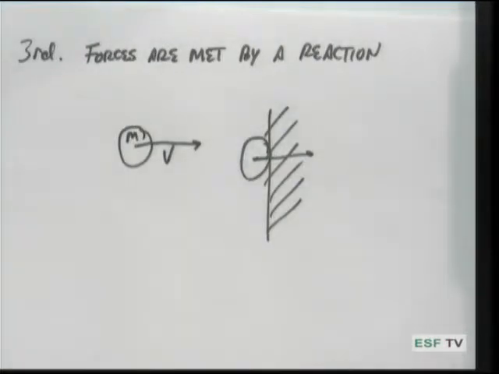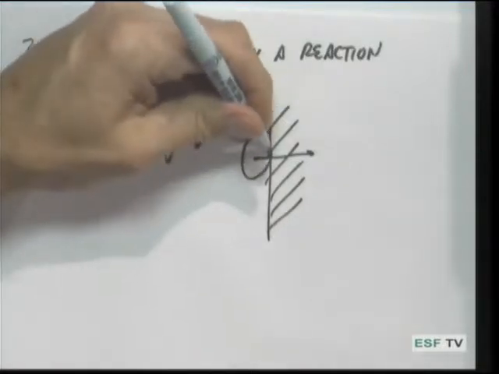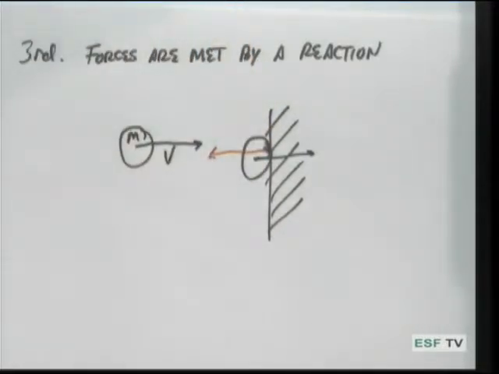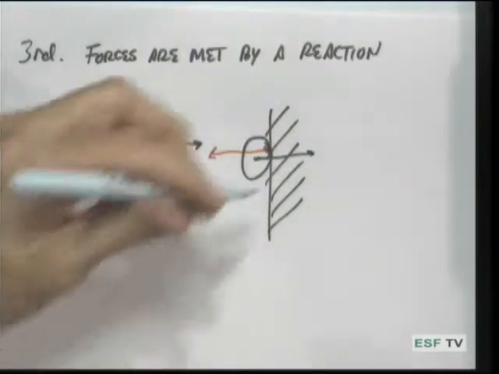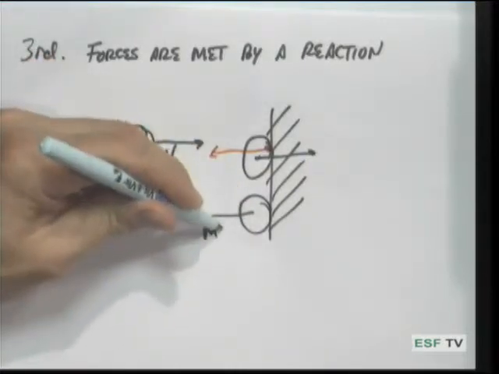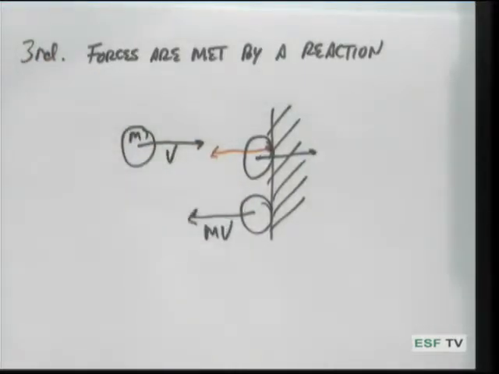What's going to happen is that the force of the object against the wall is going to be met by an equal and opposite force operating against it, and what's going to happen next is that the object will recoil with equal momentum in the opposite direction.